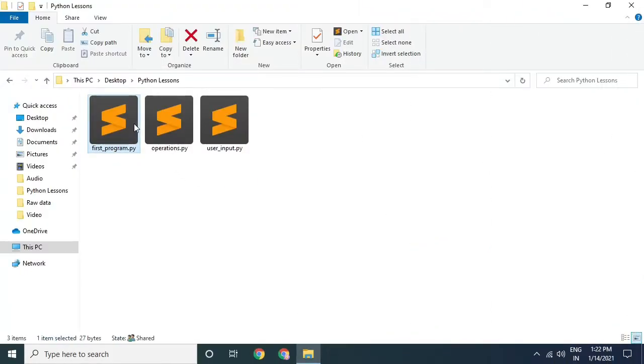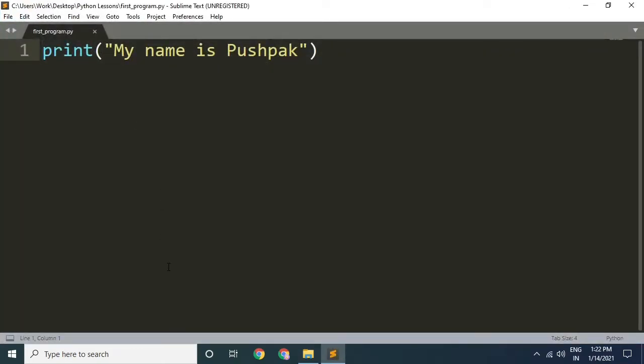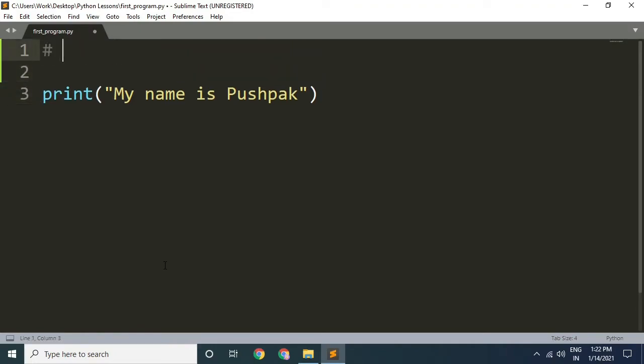Before we learn about data types, I wanted you to know about a concept called comments. It is exactly what it sounds like. Comments are extra information we put inside our code to make it readable and easy to understand. Comments are optional, but they are super useful. To add a comment, all you have to do is add a hash symbol, and anything you write after this hash on this line is a comment. These comments are completely ignored by Python when running the program.